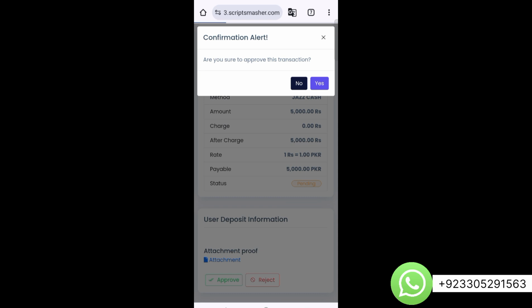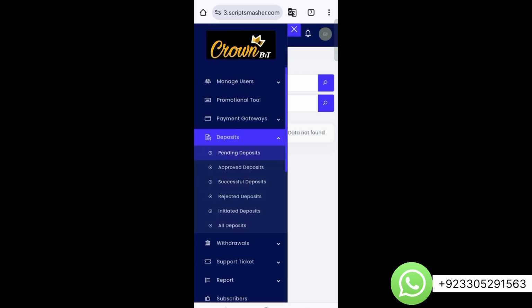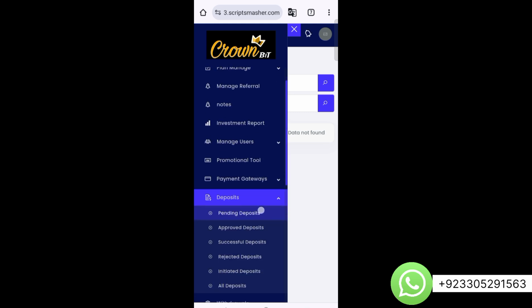So I am approving it. Here you can see the deposit has been approved successfully. Now this amount will be added to the user account on the user panel. Similarly you can see all approved deposits, successful deposits, and rejected deposits in this section.